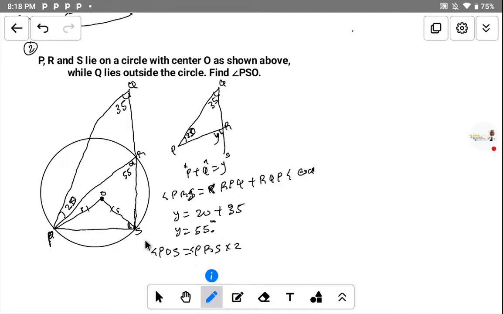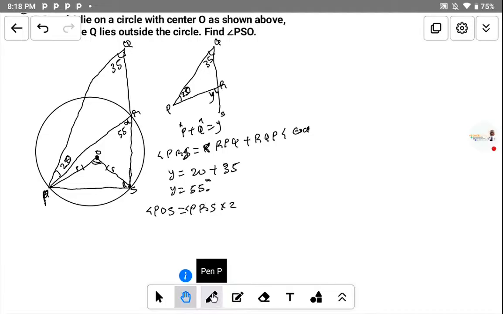Twice this angle R will give us the angle at the center here. That shows that the angle located at the center is twice the angle at the circumference. And if we are given this angle here and try to find this angle here, it will be half of this angle at the center, which will be equal to the angle at the circumference. Now let's put it like that.